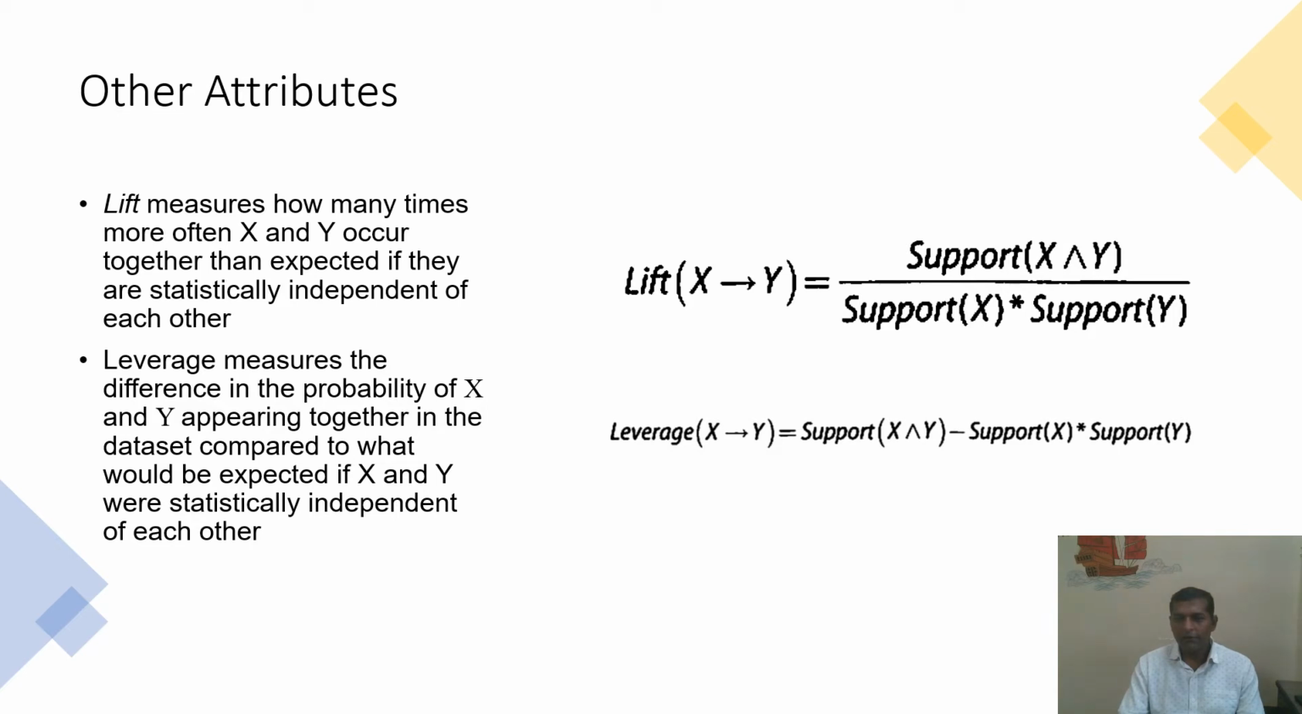Then we have leverage, another attribute. Leverage allows us to measure the difference in the probability of X and Y appearing together in the data set compared to what would be expected if X and Y were statistically independent. So these two attributes are also used for generating the association rules.